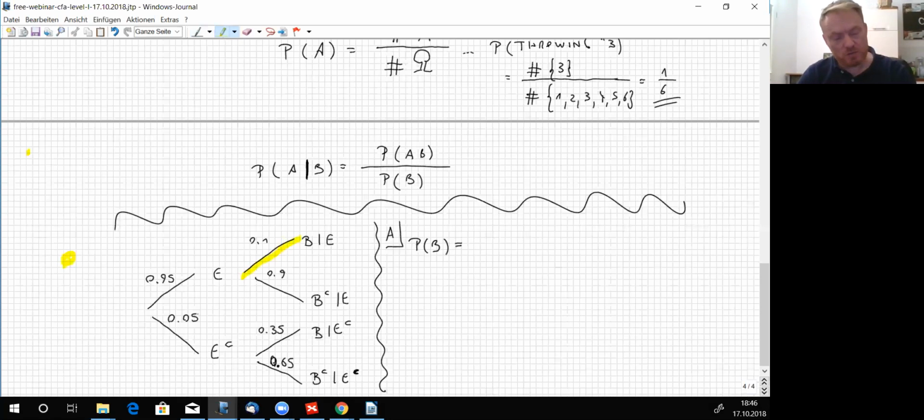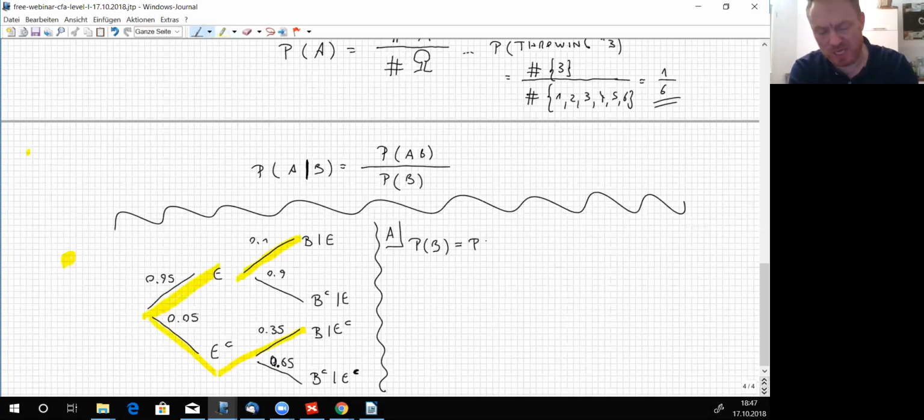So if we go from the very start to all the places where B happens, this would mean that we go here, ending there, plus we would go there, ending there. Those would be the two ways of going to B at the very end.